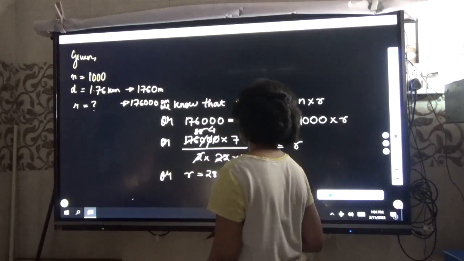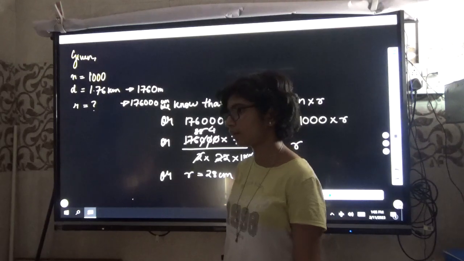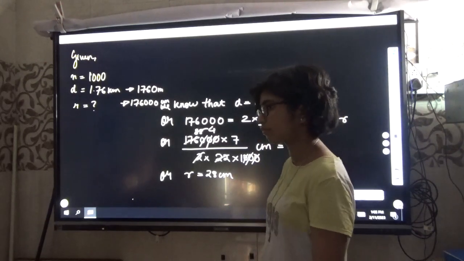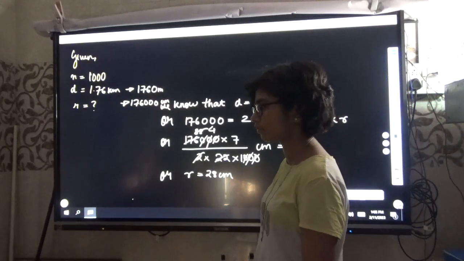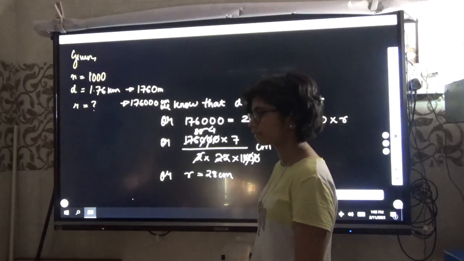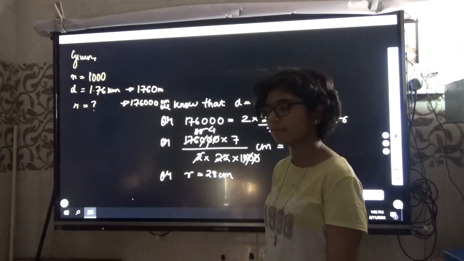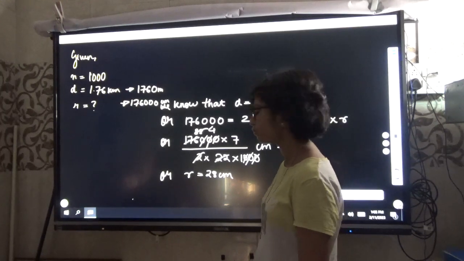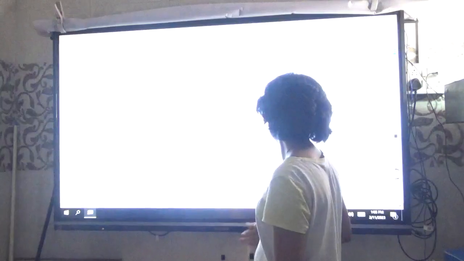Now, have you understood how we have done it? In one rotation, it rotates by its length, its perimeter, its circumference. So in n rotations, it will cover the entire distance. So distance is equal to 2 pi r into number of rotations. Is it clear? Okay. Now we write the second toughest question of this chapter.